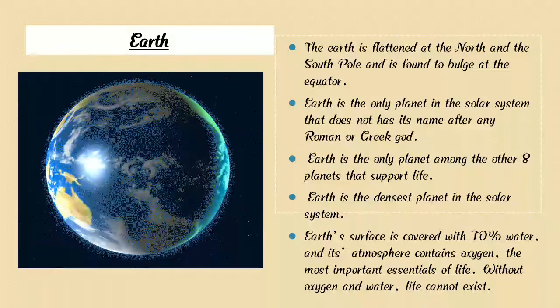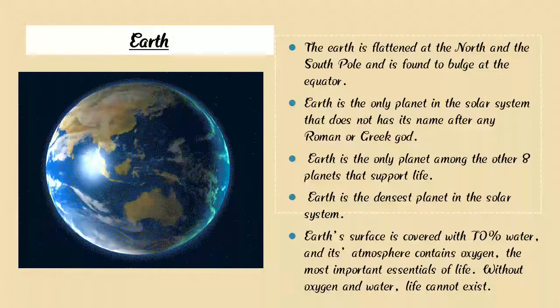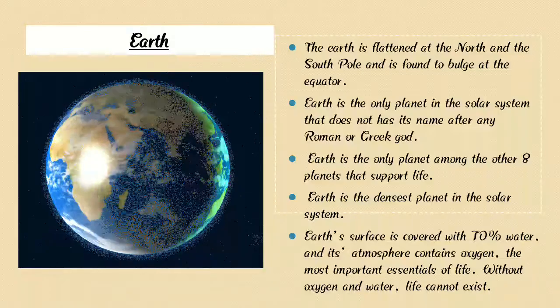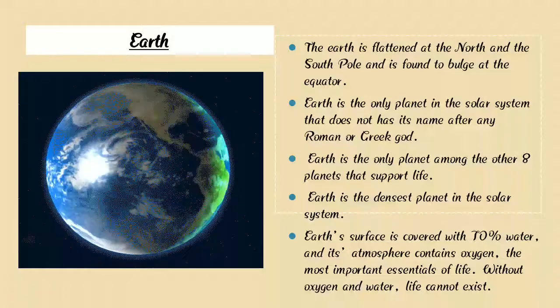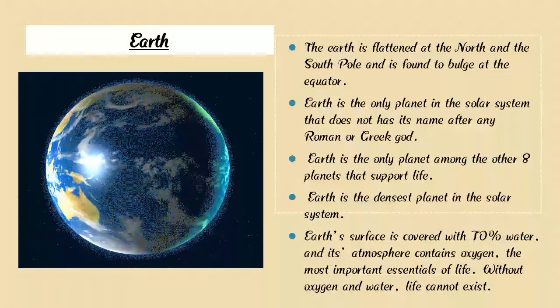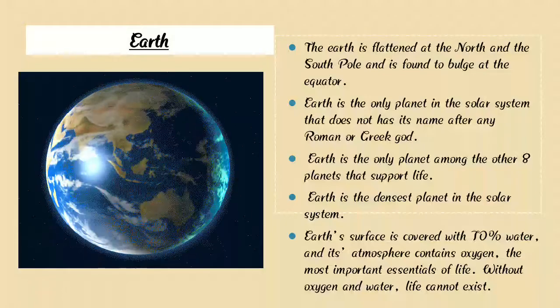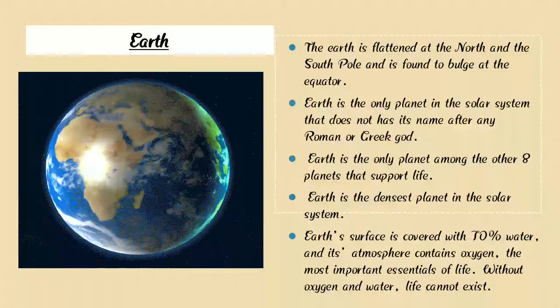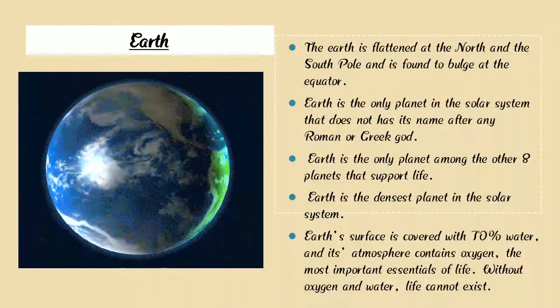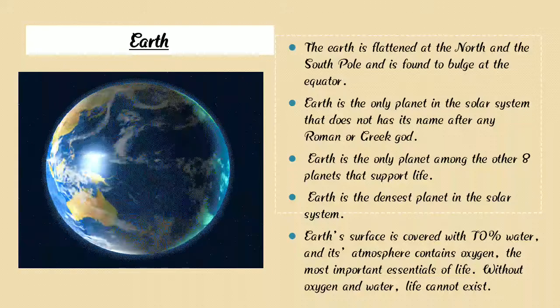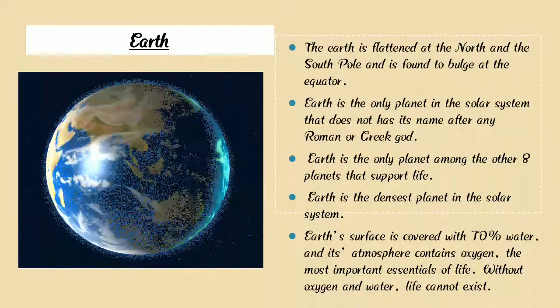Earth is the only one among the eight planets that supports life, and it is the planet on which we live. Earth is the dearest planet in the solar system.